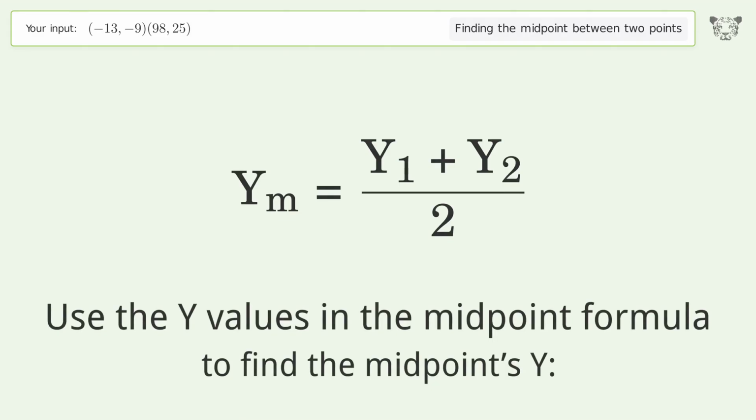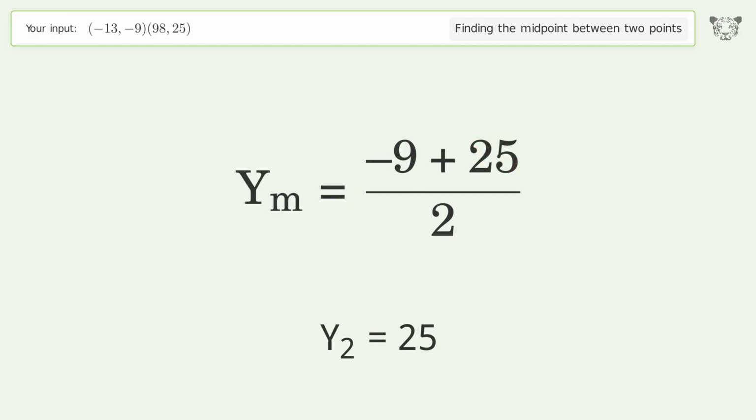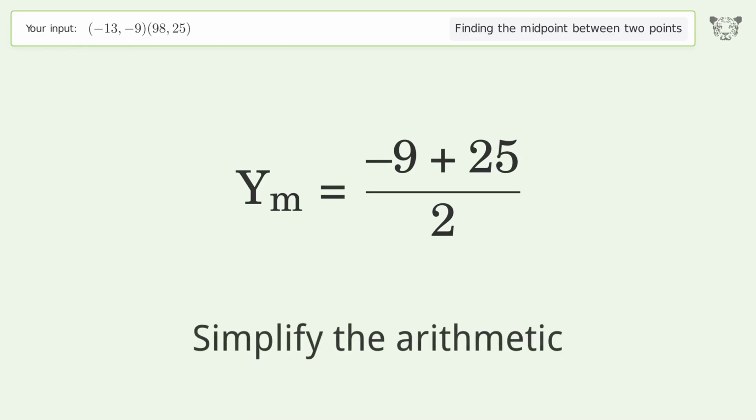Use the y values in the midpoint formula to find the midpoints y. y1 equals -9. y2 equals 25. Simplify the arithmetic.